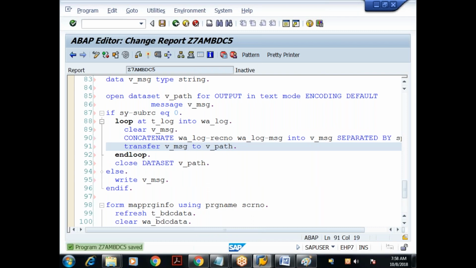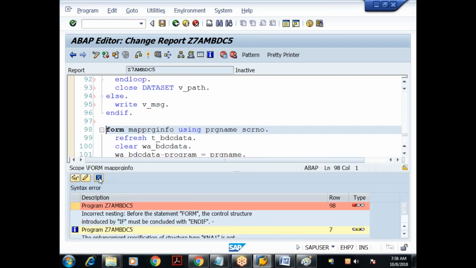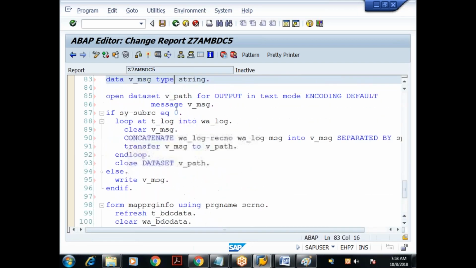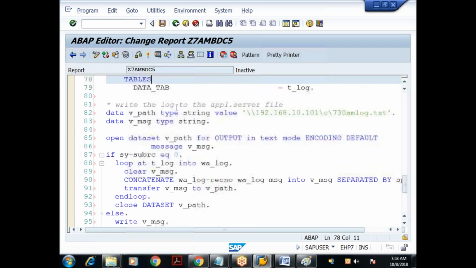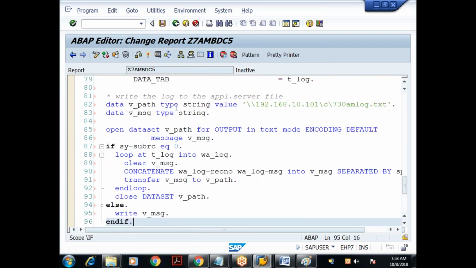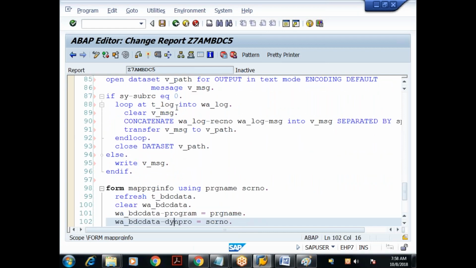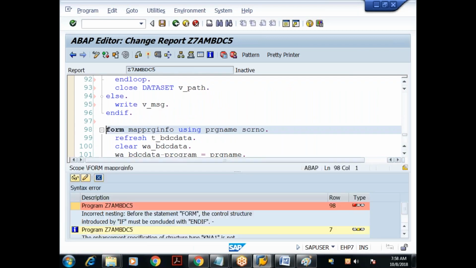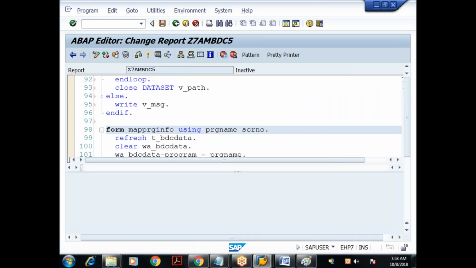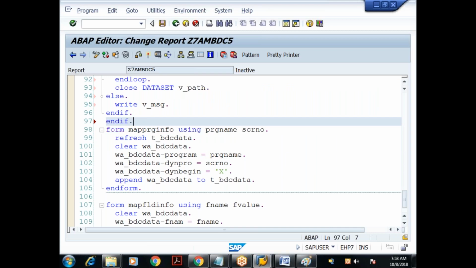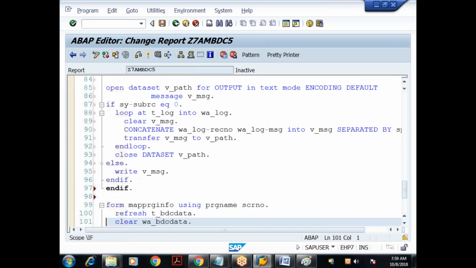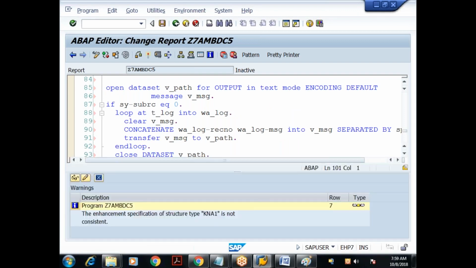Save it. Check it. Okay, done. Why did I get that error? Incorrect nesting. And if, one more endif, because of this one, okay, right? Save it, check it, no errors, done.